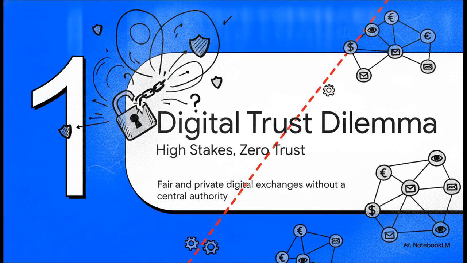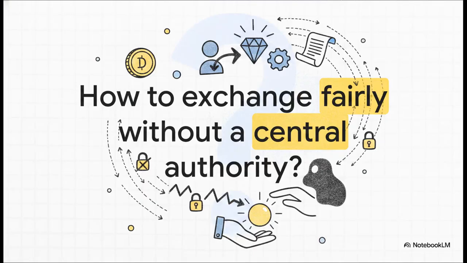All right, part one, the digital trust dilemma, high stakes and zero trust. I really want you to keep this one fundamental question in the back of your mind as we go through this explainer. How do we actually exchange digital items fairly without exposing our private data to a central authority? You see, in distributed systems, entities, users, corporations, devices, they're constantly trading digital assets. But when there is zero trust between the parties, there's always this massive risk that one side is going to walk away with an unfair advantage.